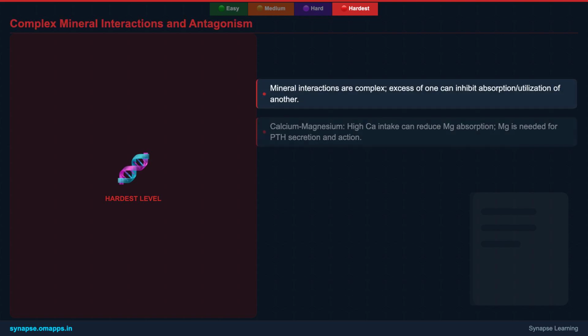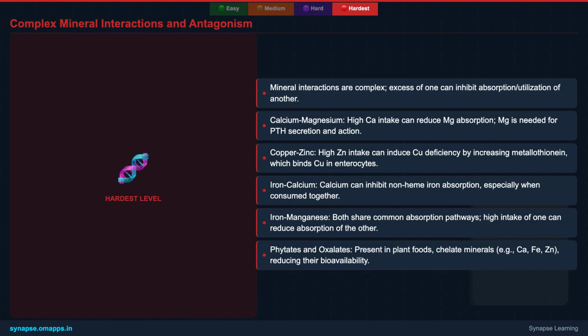This slide explores the intricate web of mineral interactions and antagonism. Learn how an excess of one mineral can impair the absorption or utilization of another, such as the relationship between calcium and magnesium or copper and zinc. We'll also discuss the impact of dietary factors like phytates and oxalates.